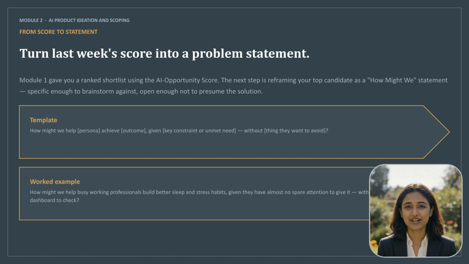Use the How Might We framework to stay specific enough to brainstorm, but open enough to avoid locking in a solution prematurely. Use this template. How might we help person achieve outcome, given constraint, without undesired side effect?